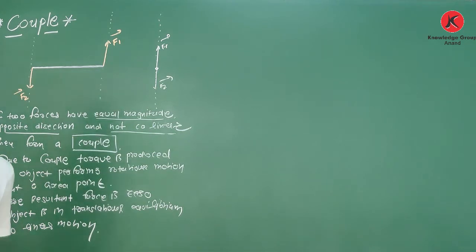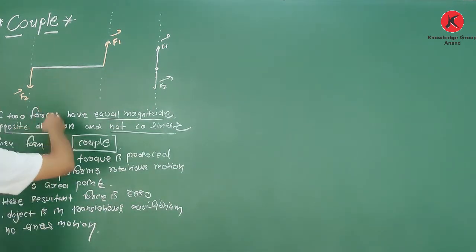Clear about this? So yes, it is theory about couple. If you have two forces of equal magnitude and opposite direction, not collinear, they will form a couple. Due to the couple, torque is produced, and an object performs rotational motion about a fixed point. What about linear motion? As the resultant force is 0, it will not perform any linear motion.